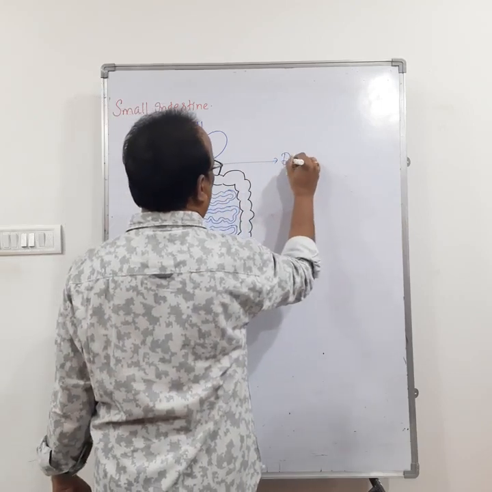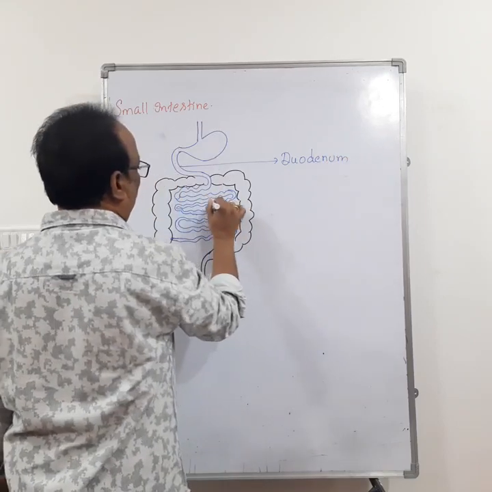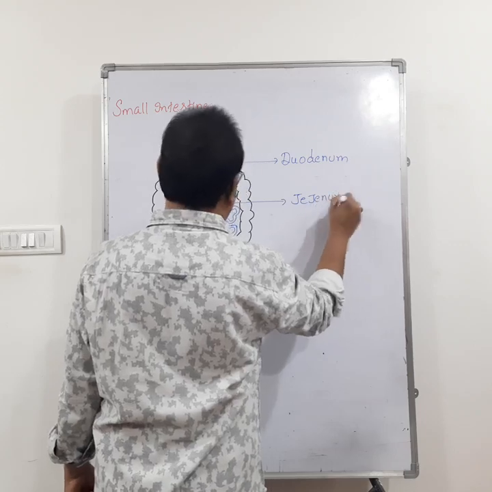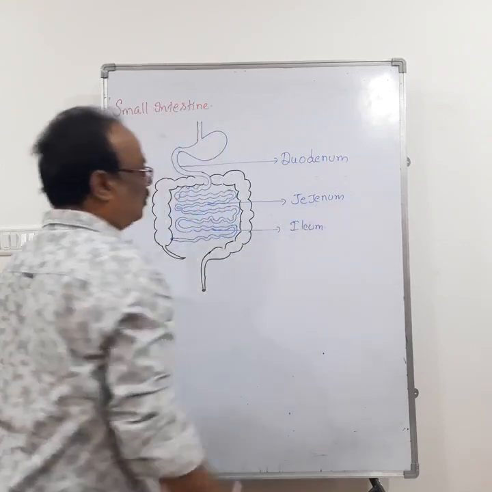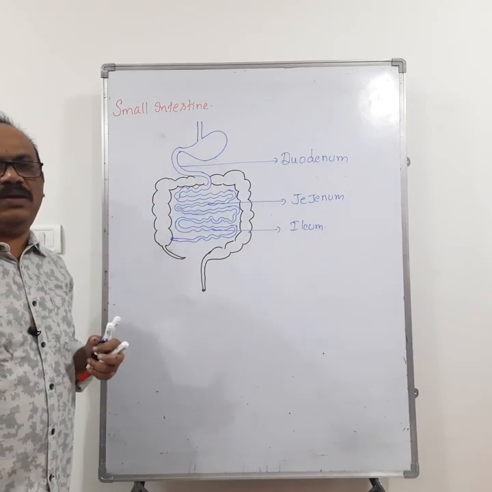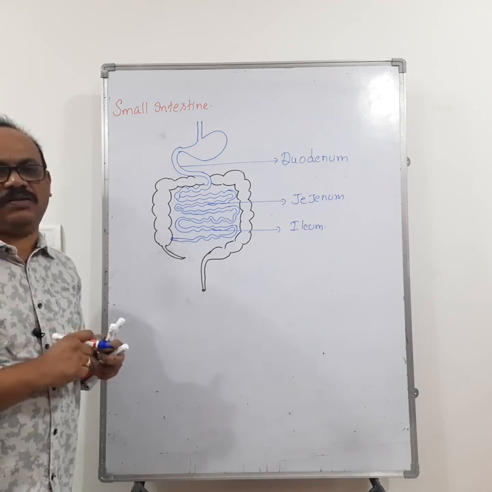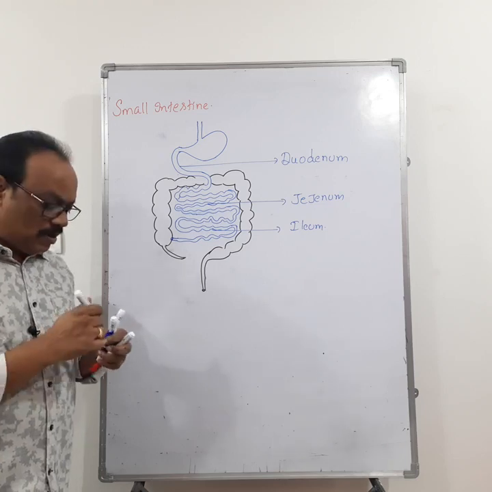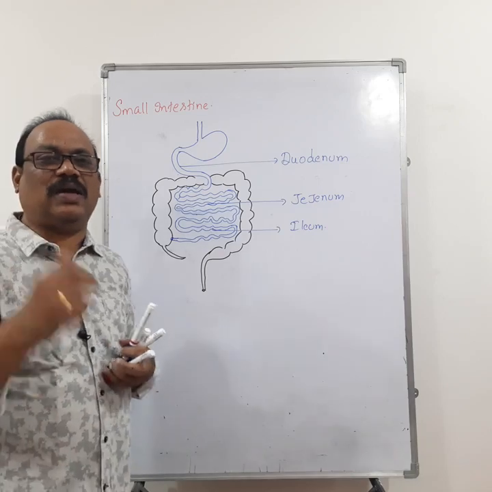The first one is duodenum, the second one is jejunum, and the third one is ileum. The duodenum is the shortest part of the small intestine. And remember that the duodenum is the major site of digestion and absorption.